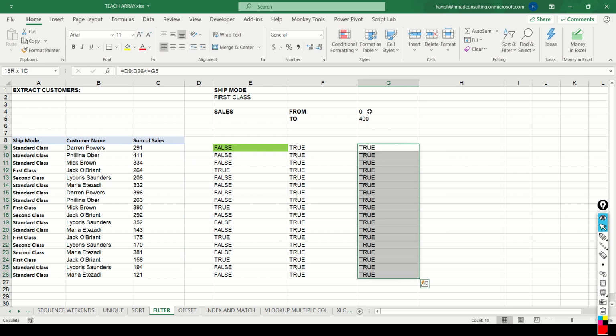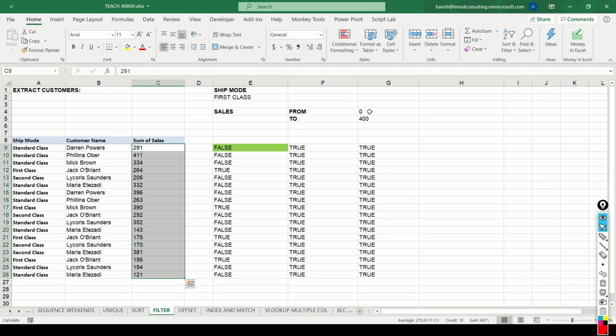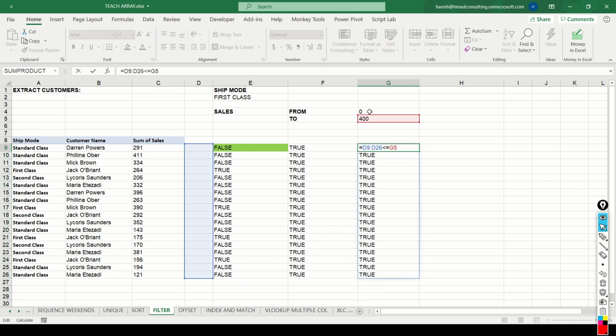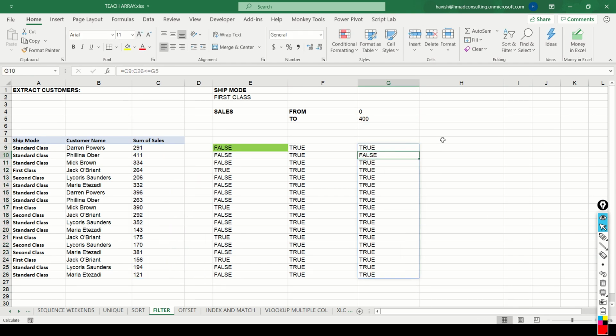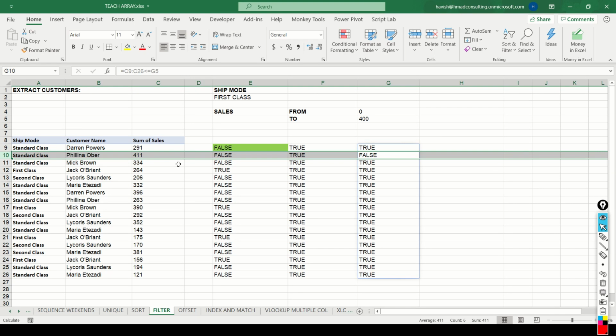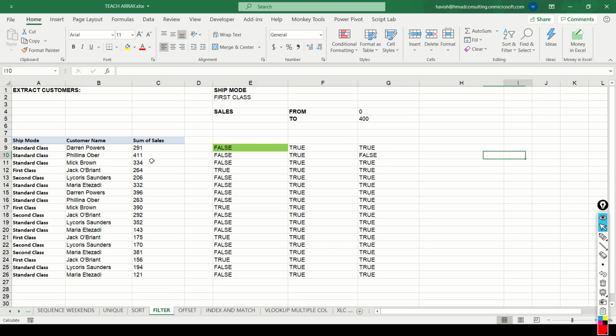I'm sorry, this has to be C9 to C26. So you get some trues and you get one false here because this number is greater than 400.